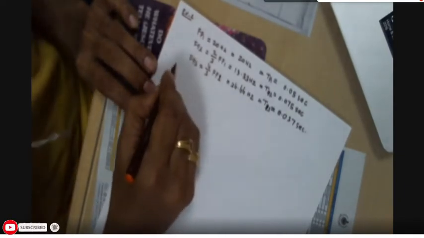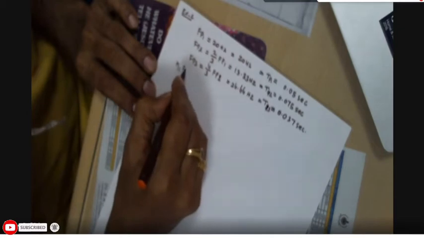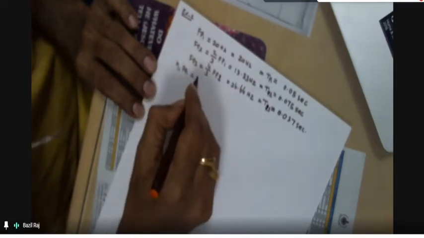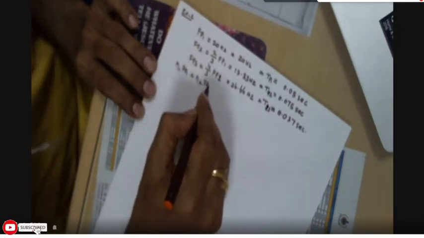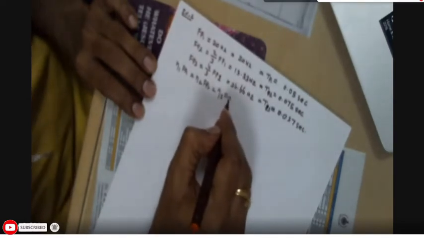Next, we know that in order to find the first blind speed, we have to check that η1 FP1 should be equal to η2 FP2 should be equal to η3 FP3, right?